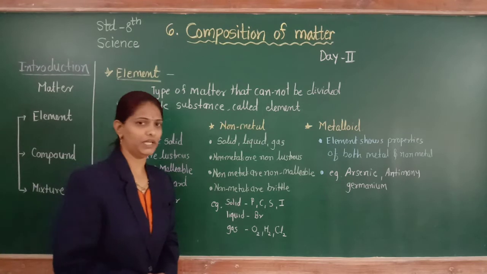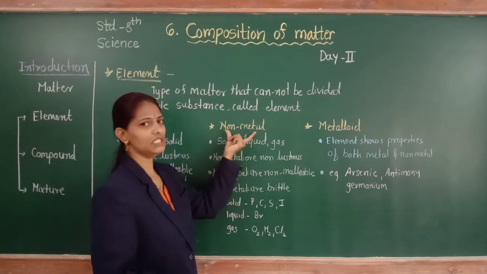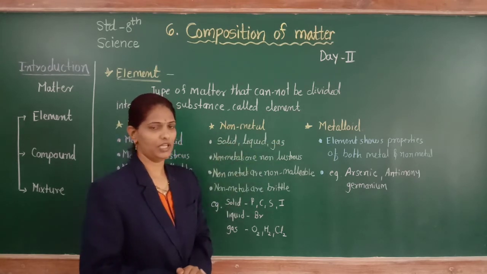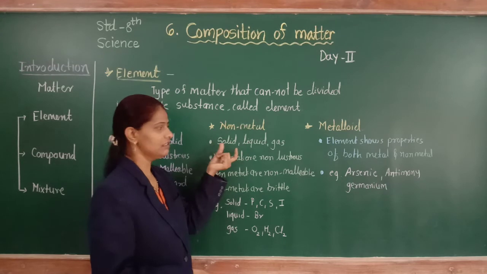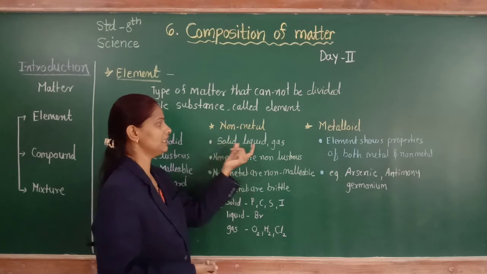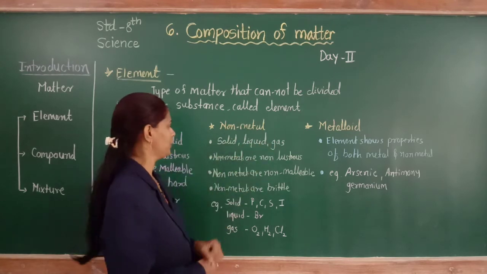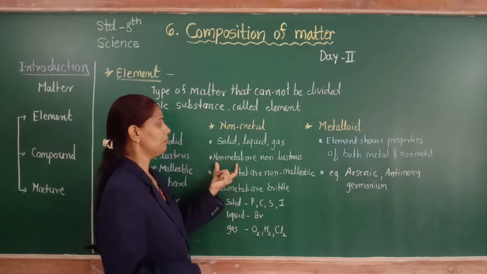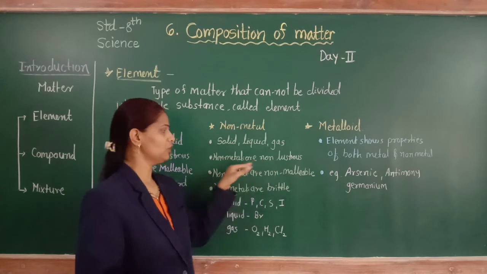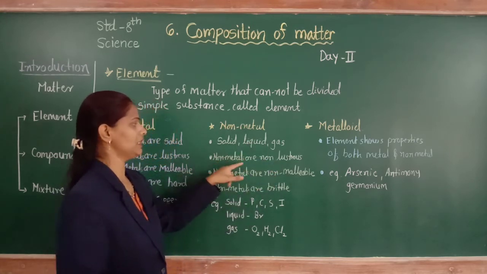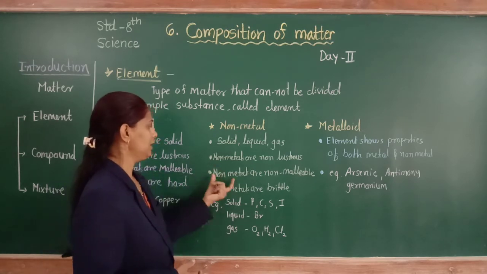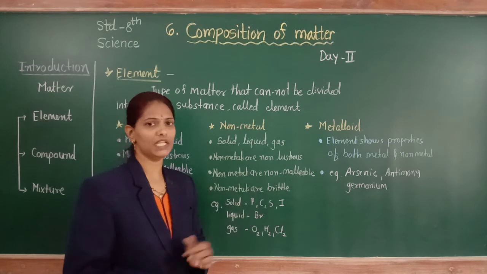Next, non-metals. Some non-metals are solid, some are liquid and some are gas, so non-metals can be solid, liquid and gases. The second property, non-metals are non-lustrous. We know luster means the property of shining, and they do not show it. Non-metals are also non-malleable.